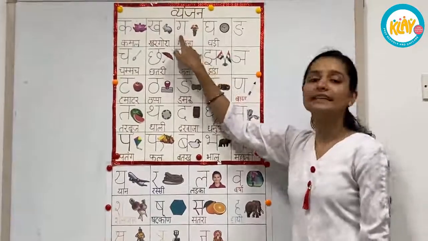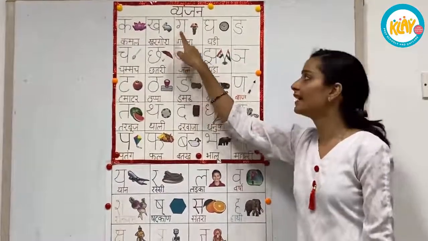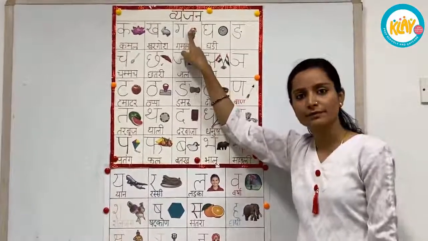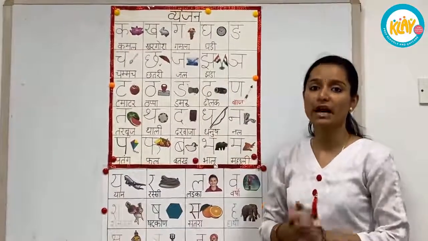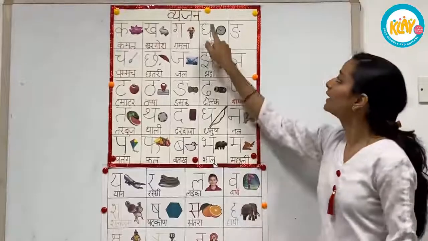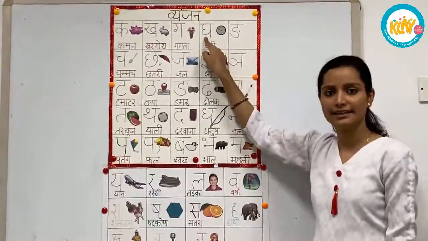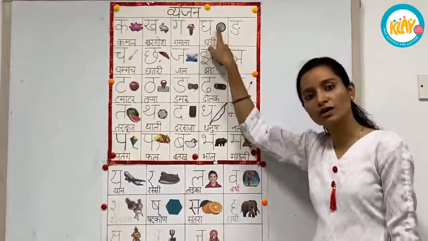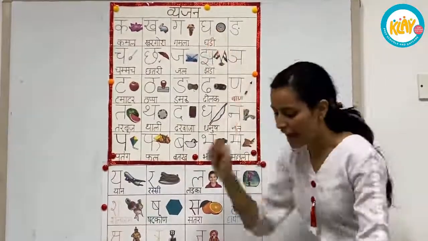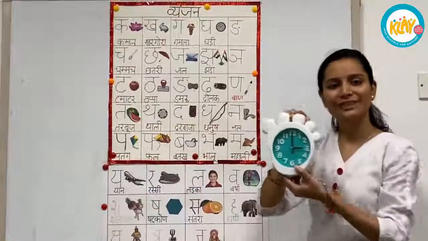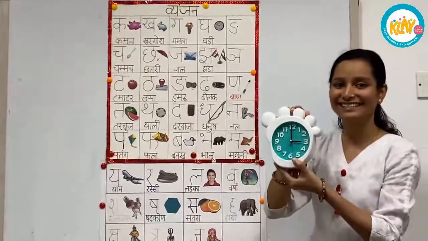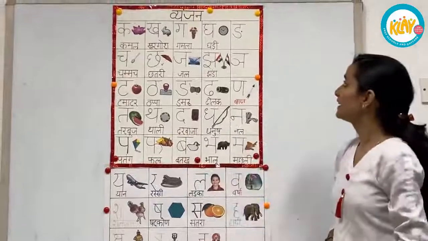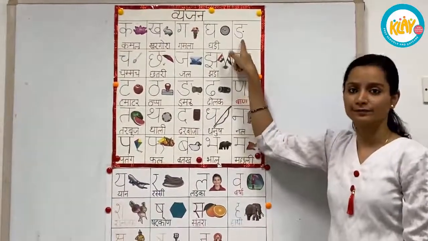Next one is G. G से गमला, मतलब flower pot. In this we grow plants. Gh. Gh से घड़ी, मतलब clock or watch. I have a clock or a घड़ी. Next one is Anga.